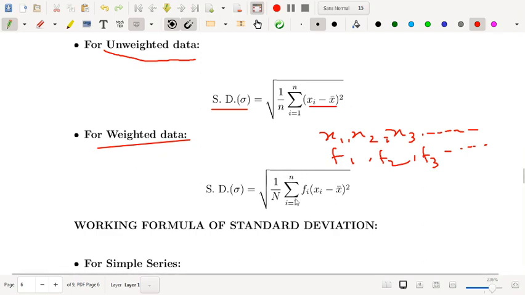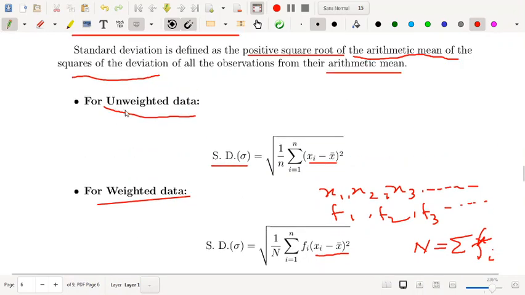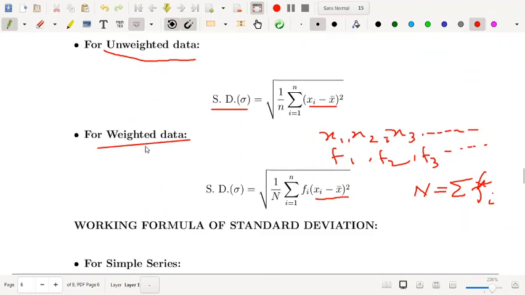In that case your formula is 1 by capital N, and you know what capital N is: it is the summation of fi, the sum of the frequencies, times the summation of fi into xi minus x bar whole square, not fi square, only the square of the deviations of the values from the arithmetic mean. That gives you the standard deviation for the weighted data. So this is how you calculate standard deviation for unweighted data, and this is for weighted data. Clear?